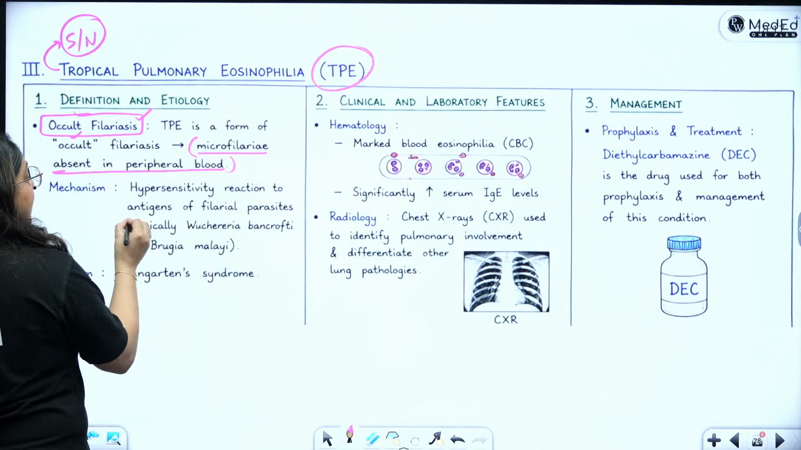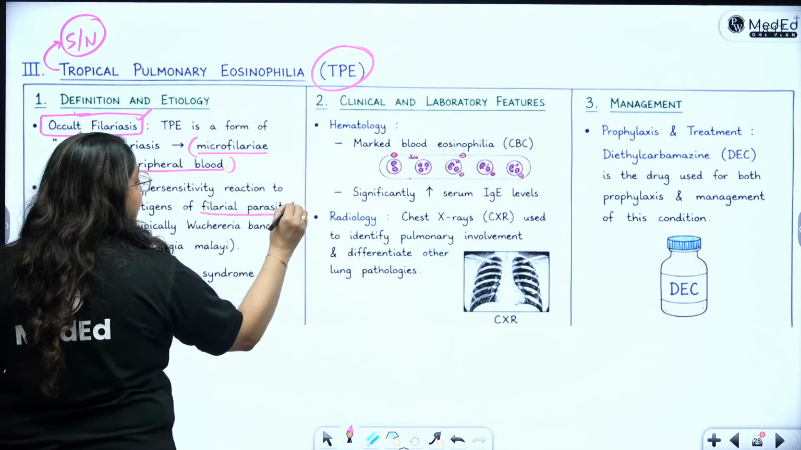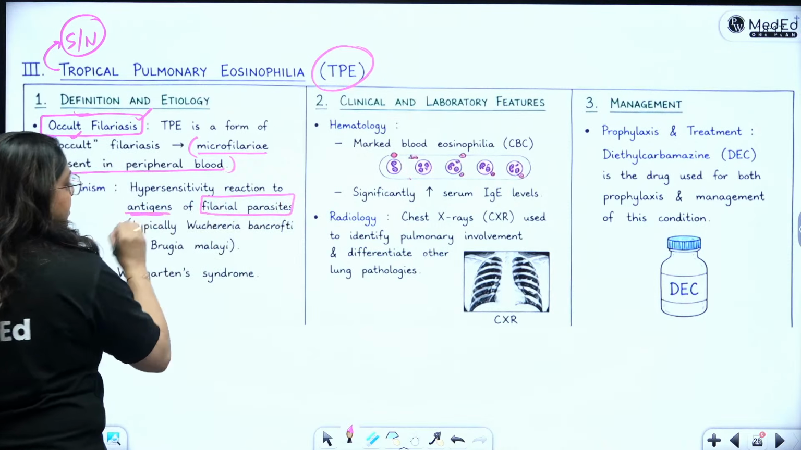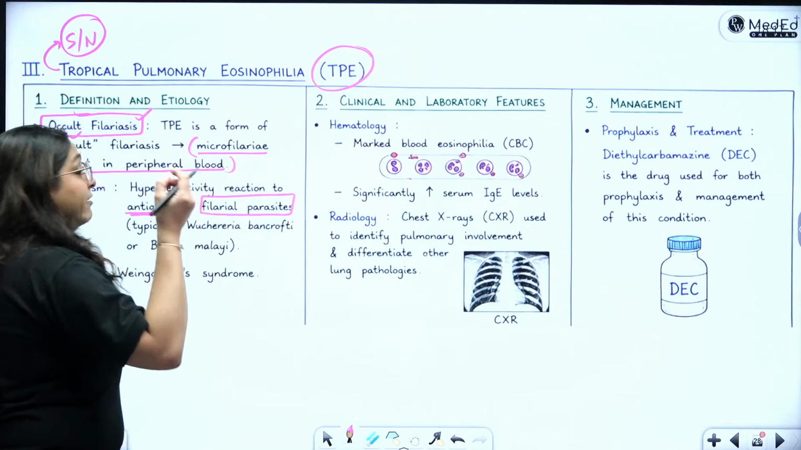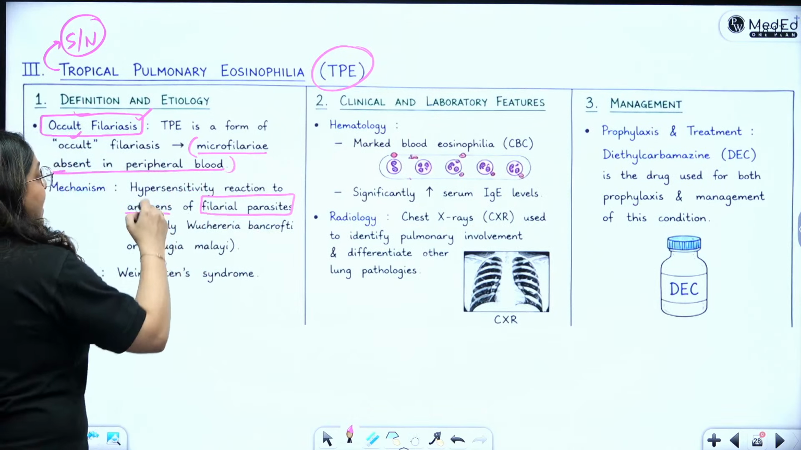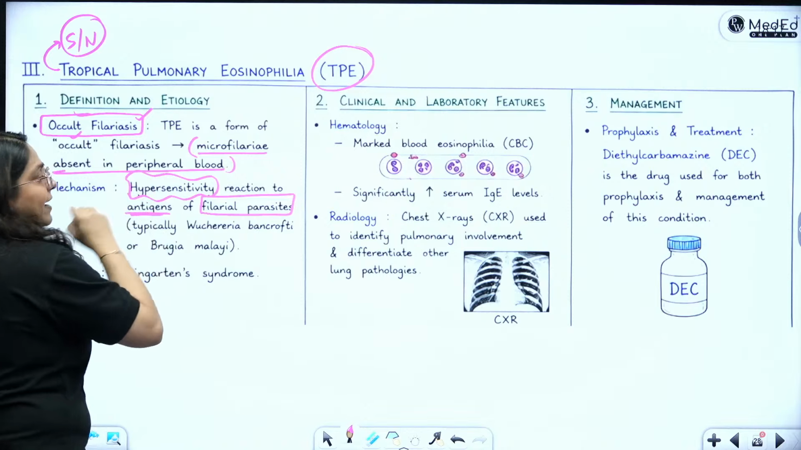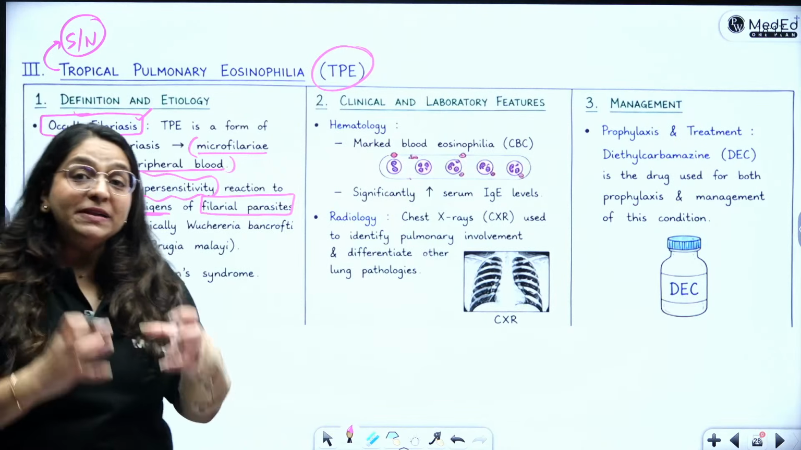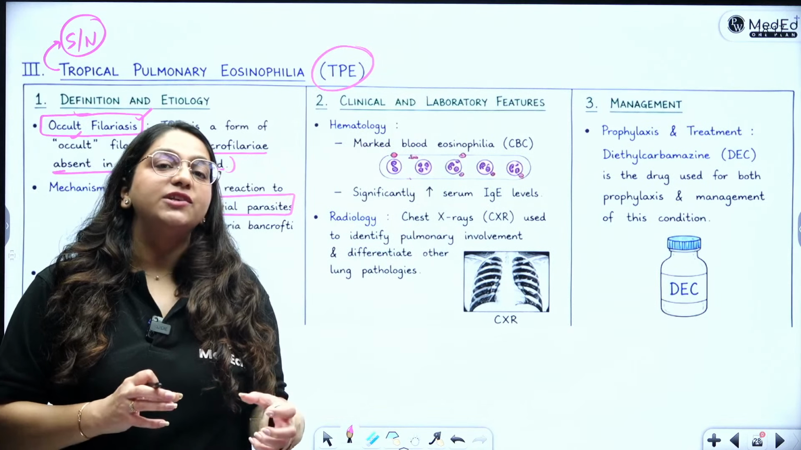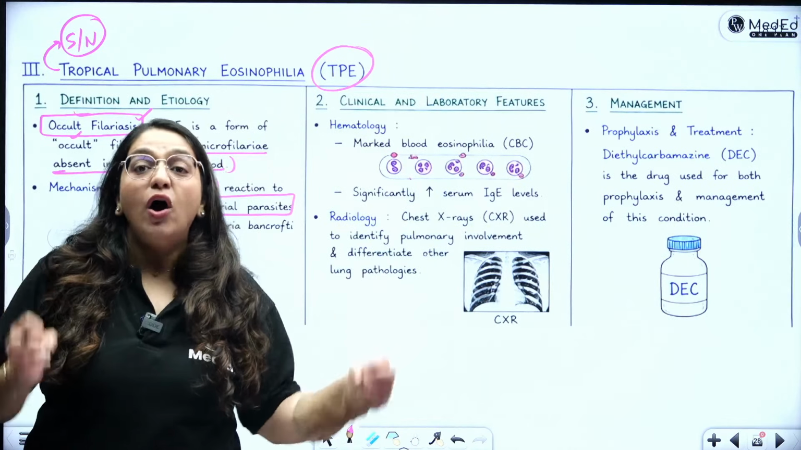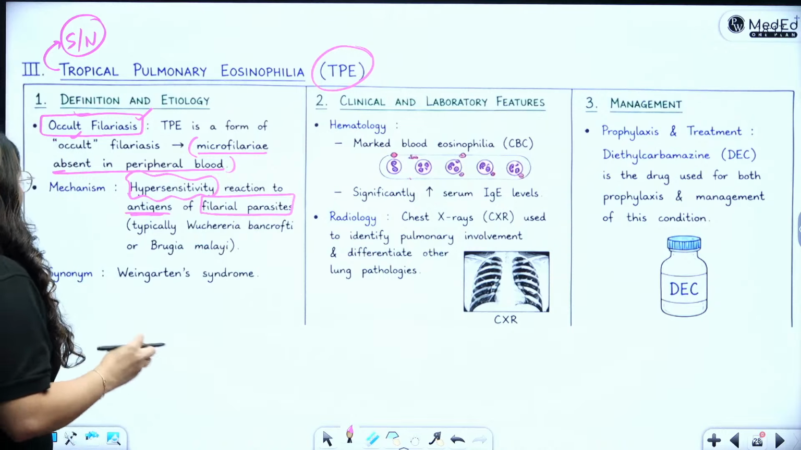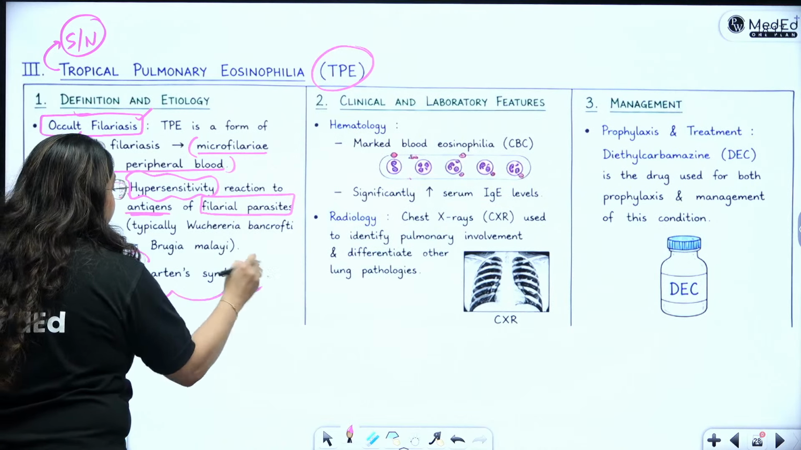What happens here is that the filarial parasites, typically Wuchereria bancrofti or Brugia malayi, have their antigens. In response to their antigens, there is a hypersensitivity reaction. This hypersensitivity reaction is what leads to tropical pulmonary eosinophilia or occult filariasis. It is also called Weingarten syndrome.